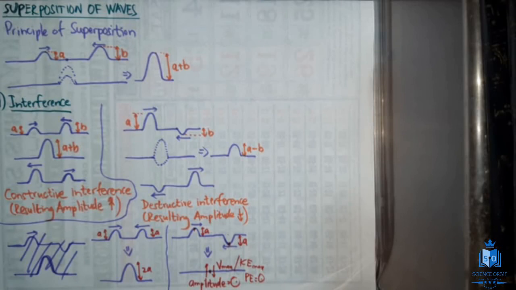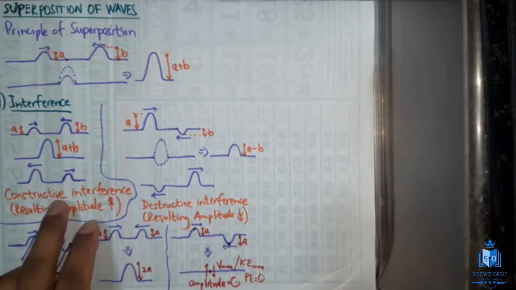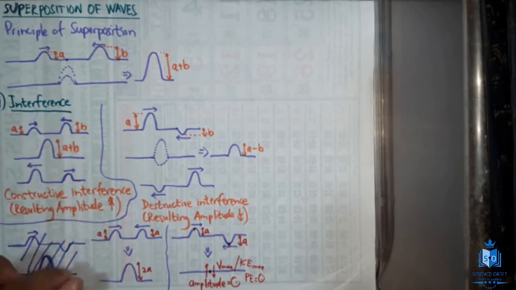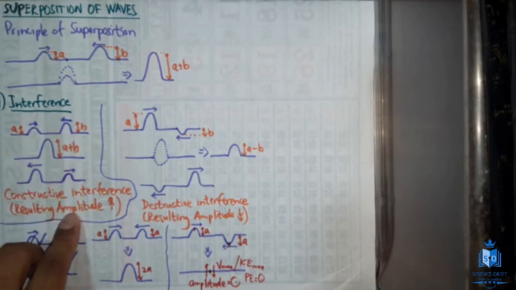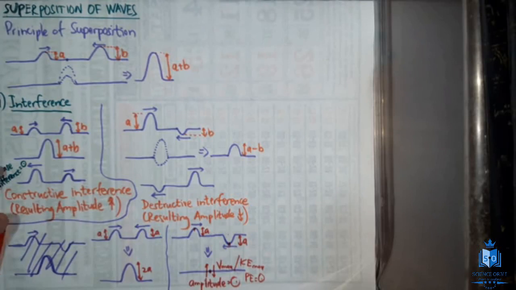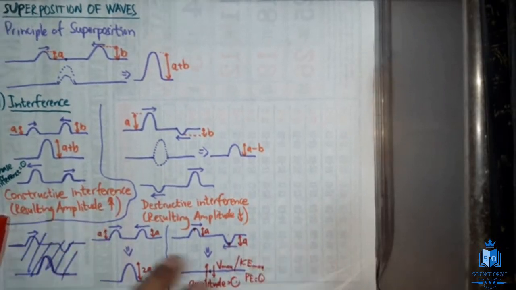If you want me to define interference in simple ways, it is the change in resulting amplitude when two wave pulses or waves overlap. And there are two types of interference, one is constructive interference and the other one is destructive interference. Now for constructive interference, the phase difference is going to be 0. The reason is both are crests. So for constructive interference to happen, the phase difference has to be 0. I have marked here phase difference is equal to 0.